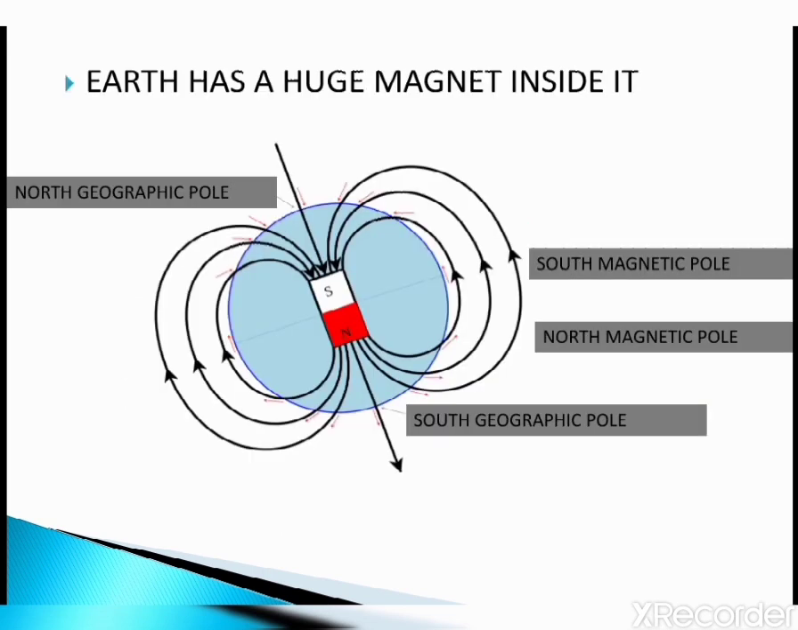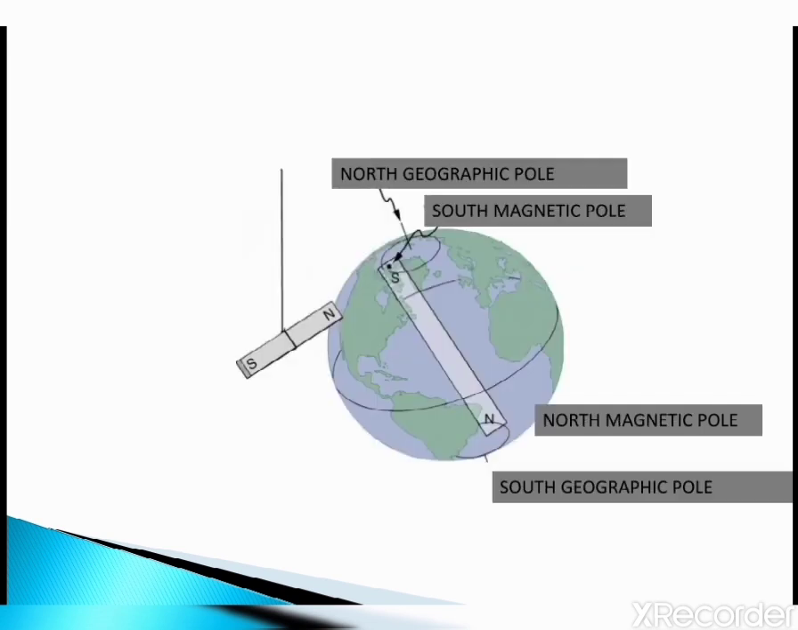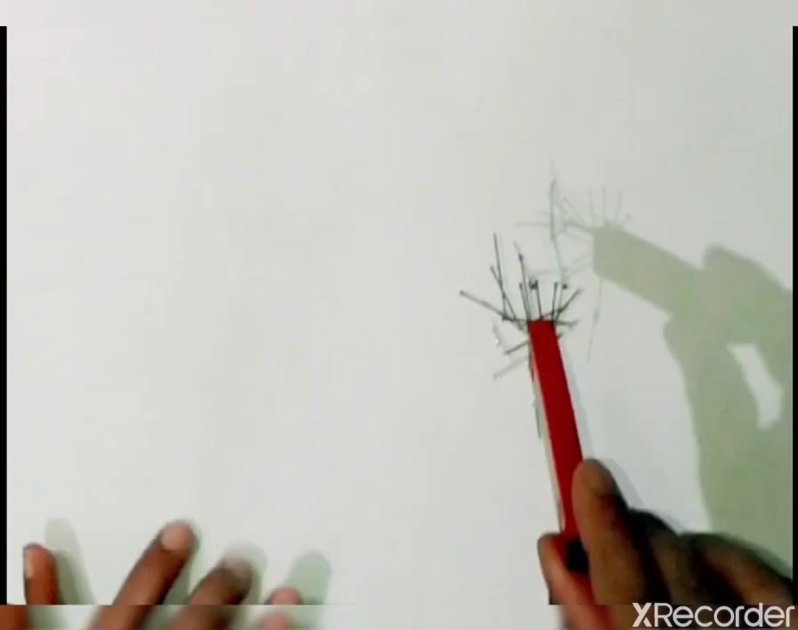Because our earth has a huge magnet inside it, and the geographic north behaves as a south magnetic pole, and the geographic south behaves as a north magnetic pole. The south pole is in the geographical north because it attracts the north pole, and the north pole is in the geographical south because it attracts the south pole. That's why the freely suspended magnet always points in the north-south direction.